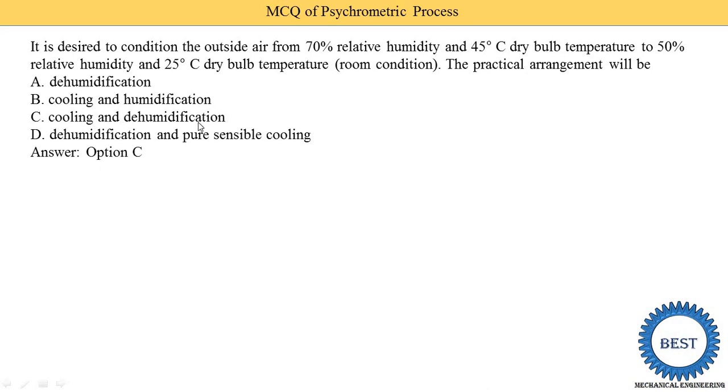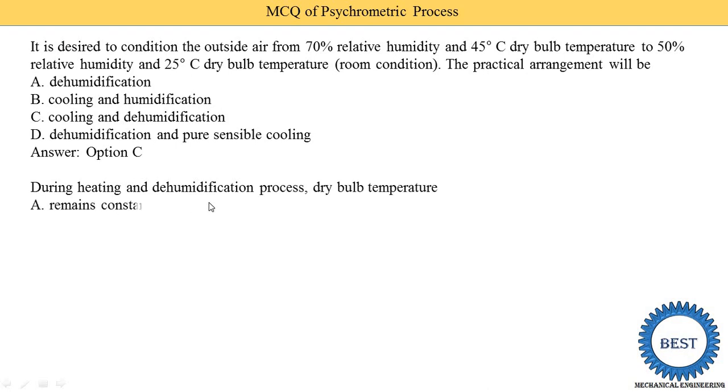It is a cooling and dehumidification process, because the dry bulb temperature is reduced as well as the relative humidity. That means dehumidification is going on. During the heating and dehumidification process, does the dry bulb temperature remain constant, increase, or decrease? Here heating and dehumidification is going on, so by default when heating is there, the dry bulb temperature is increased. So option B is correct, it increases.